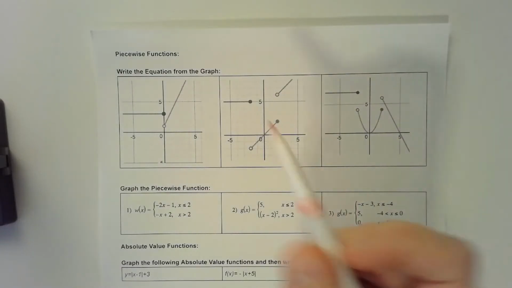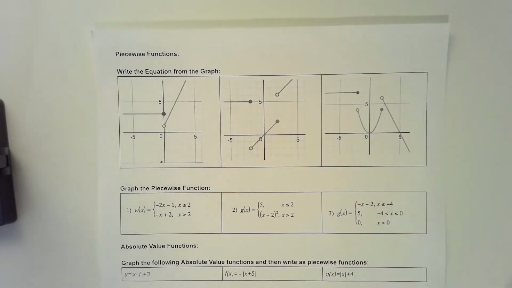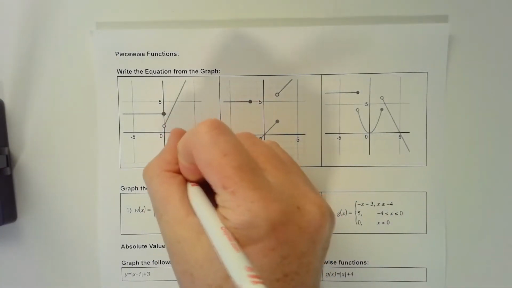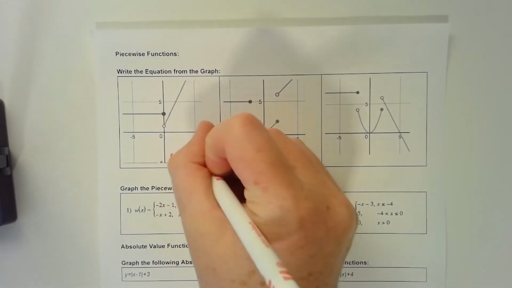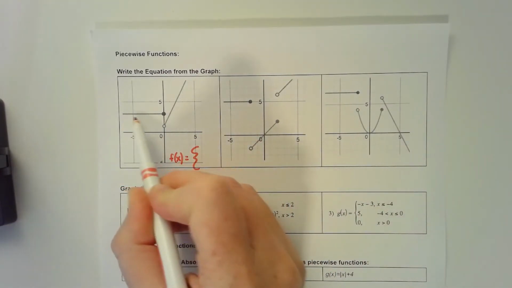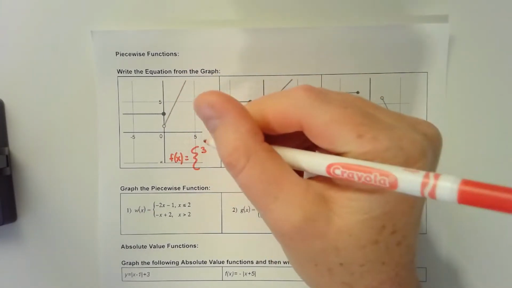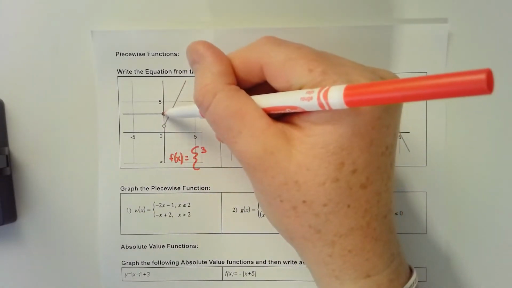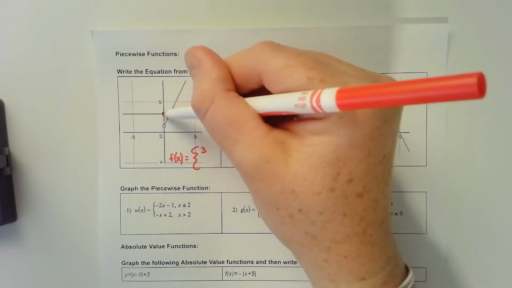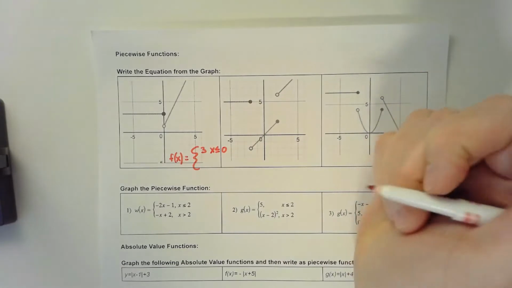Okay, in this video, I am going to write the equation from the graph for these three piecewise functions. So if I just want to write out my piecewise function for this graph, I would first pick out this horizontal line at y equals 3, and that is for all the values that are less than or equal to 0. So that's if x is less than or equal to 0.